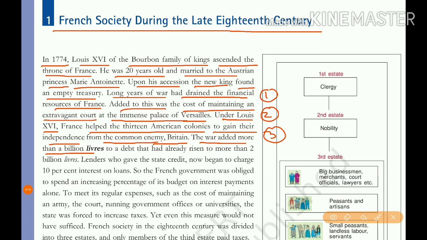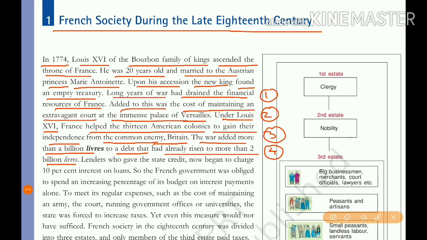After that, the franc became the currency of France. This added to a debt that had already risen to more than 2 billion livres. This is reason number 4.